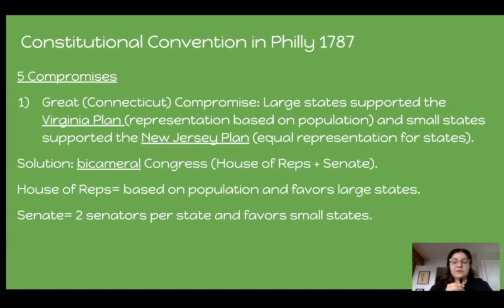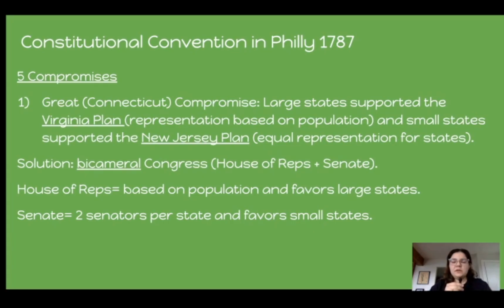So the Constitutional Convention in Philly took place in 1787, and this is where the Constitution was born and established a stronger federal government. And from the convention came 5 compromises. The first one is the Great Connecticut Compromise. You'll see it written as both of those names.